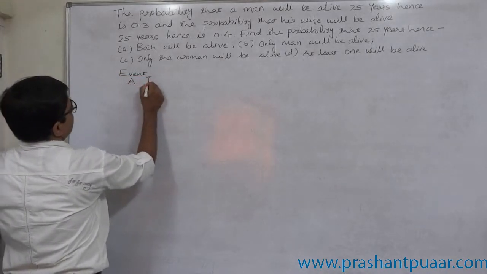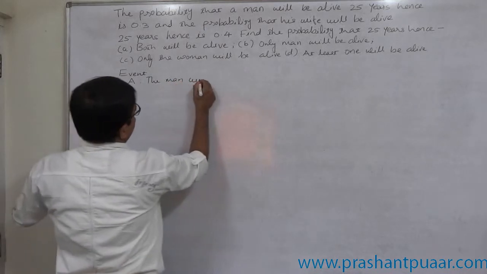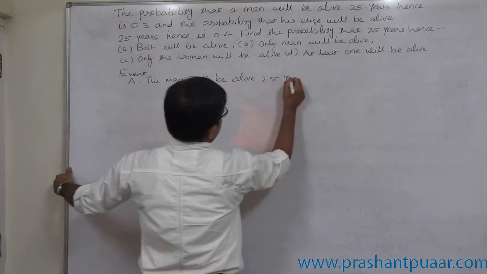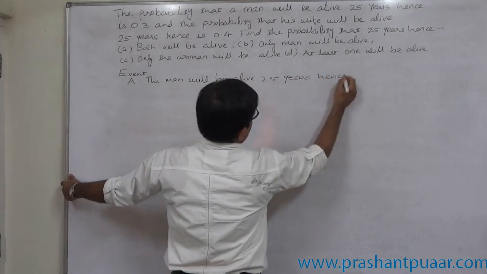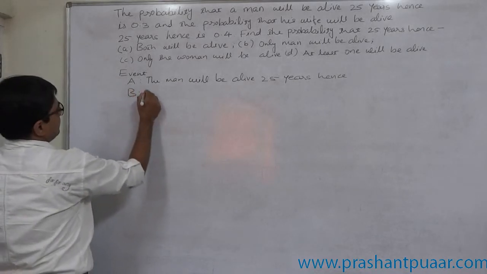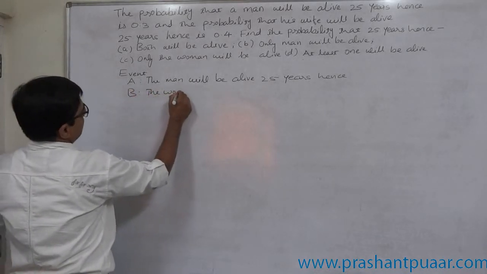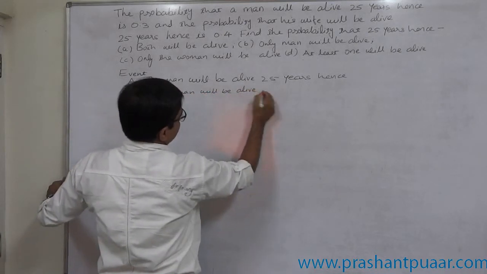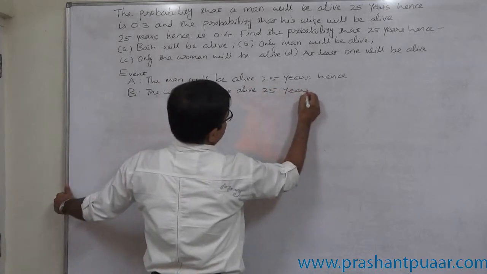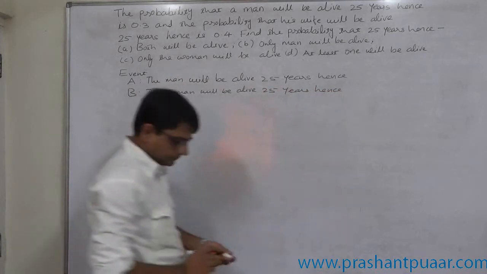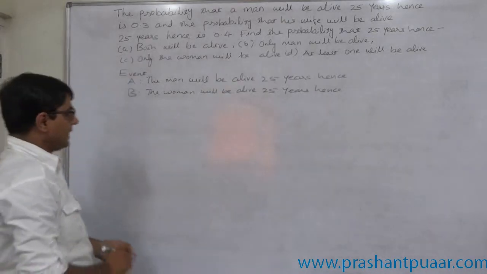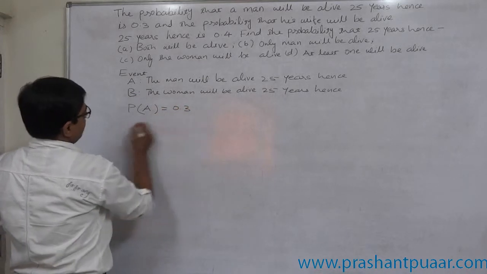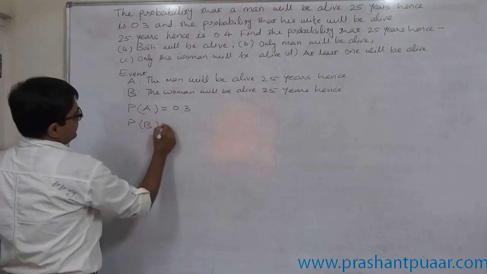Say event A, the man will be alive 25 years hence, and B, the woman, or his wife, will be alive 25 years hence. And given that P of A is 0.3 and P of B is 0.4.